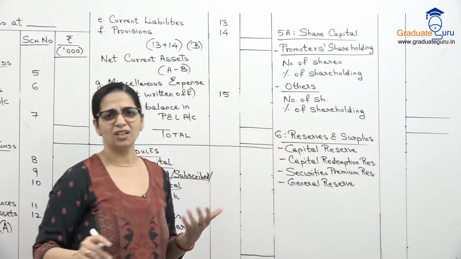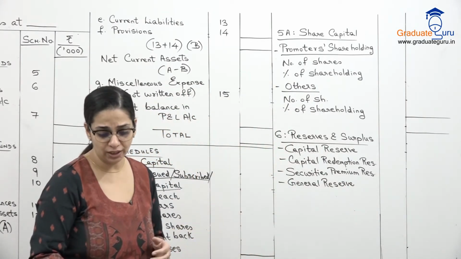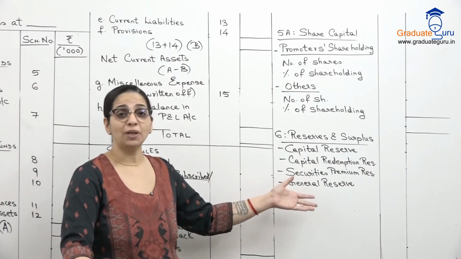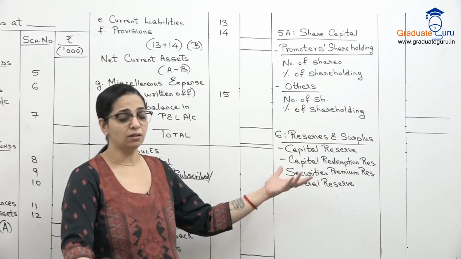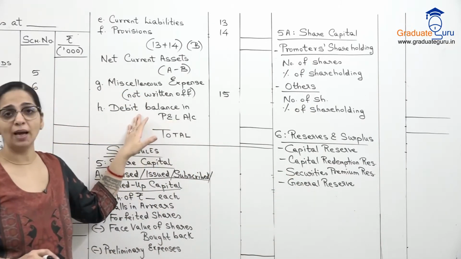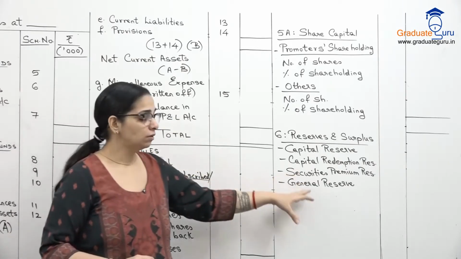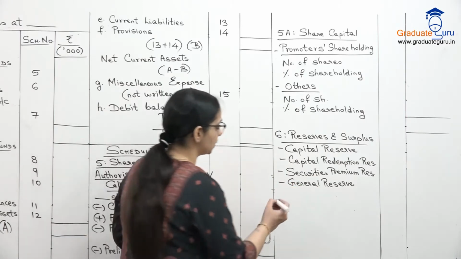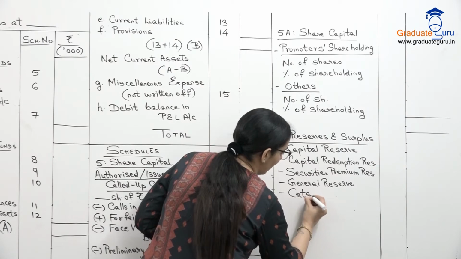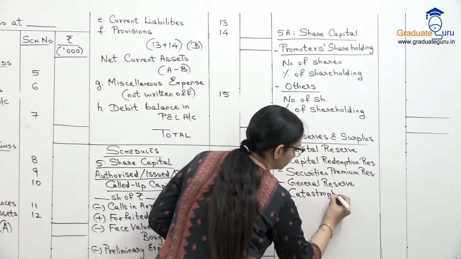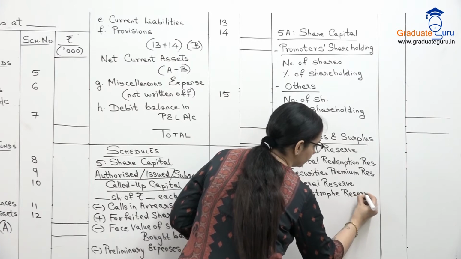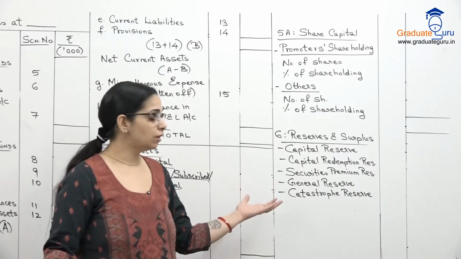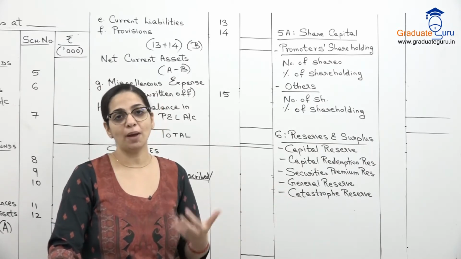So this is a special additional reserve which an insurance company can create. Now here again, they've shown us you might have to subtract your P&L account balance from here, but we've already seen that P&L account debit balance we show over here. So then I'm not confusing it by showing in this format over here. So let's keep it as general reserve. Then we have catastrophe reserve, which I had explained to you when we did the revenue account format. This is a reserve which is created for any kind of unexpected losses.